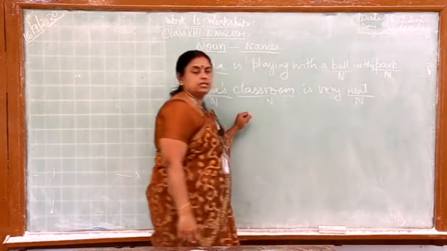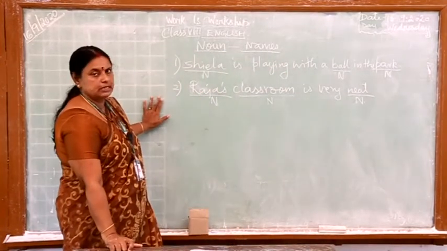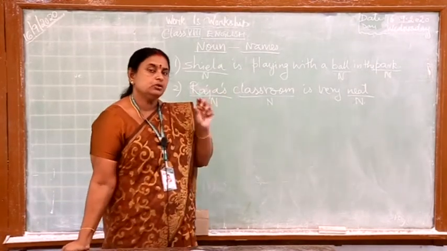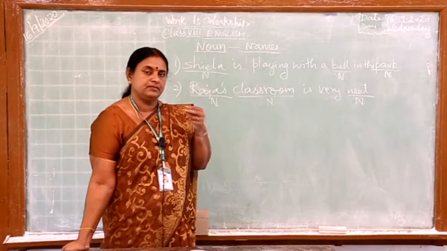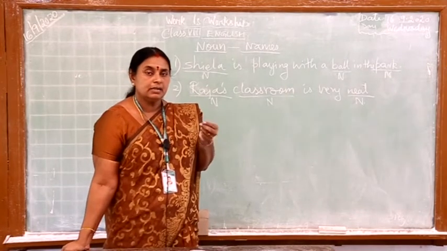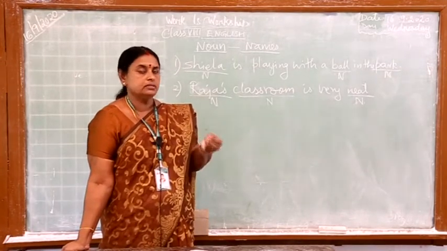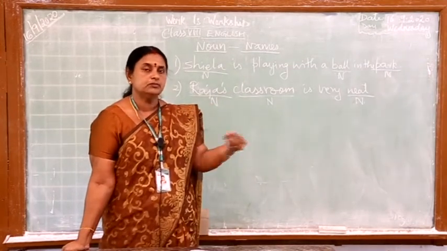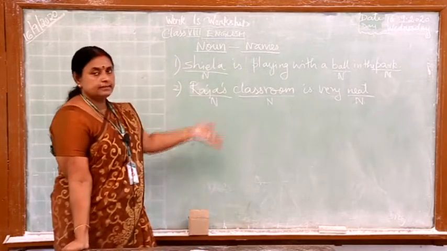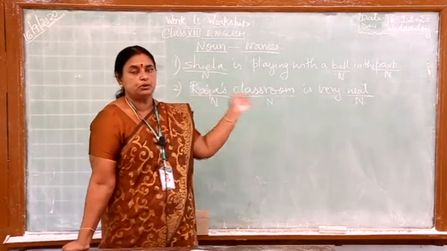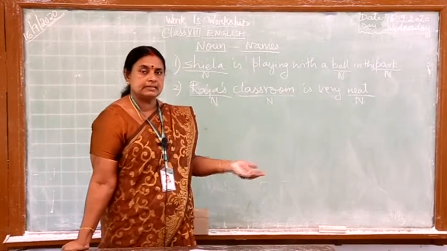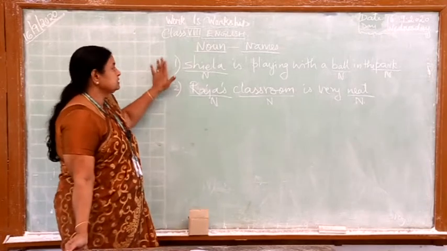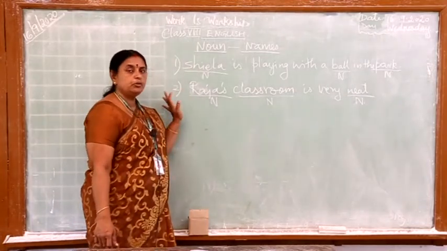I hope you children would have understood with these 2 examples. In your first lesson, the Nose Jewel, take the first 2 paragraphs and underline some of the nouns there. Those words you can also write in the columns where I told you to categorize them in the previous class. There itself you can write. Okay? So those examples also you can write. So this is what nouns are. I hope you would have understood now.